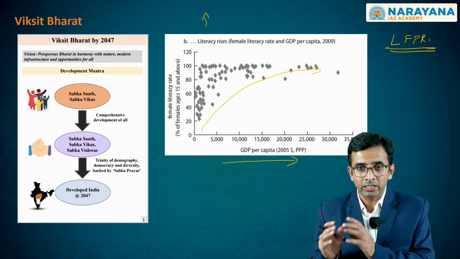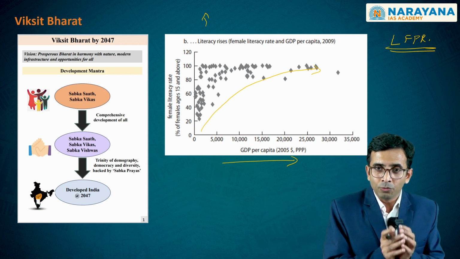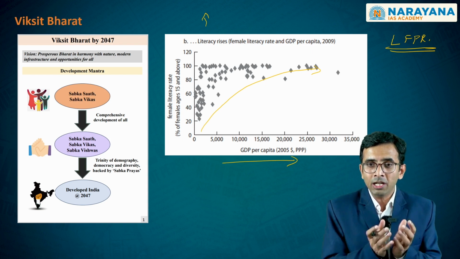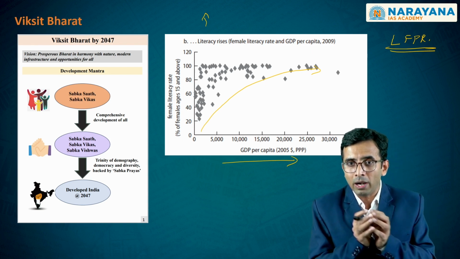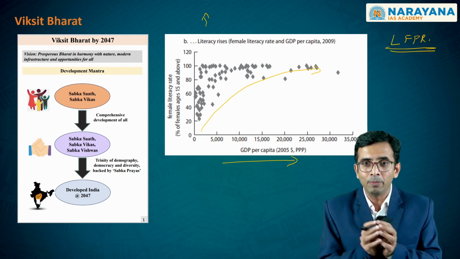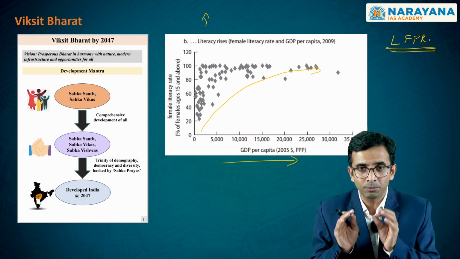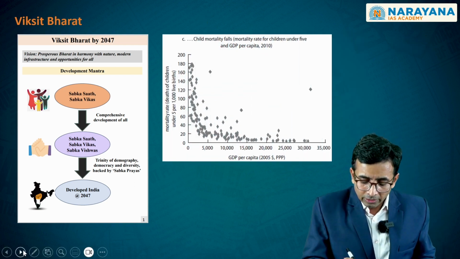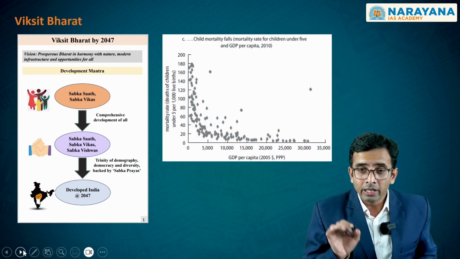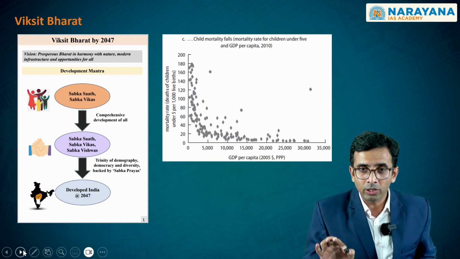This is another concern that we have, because of which we want to adopt gender budgeting as a strategy in order to make sure that females are also participating in this, and then we will be achieving this so-called Viksit Bharat by 2047.